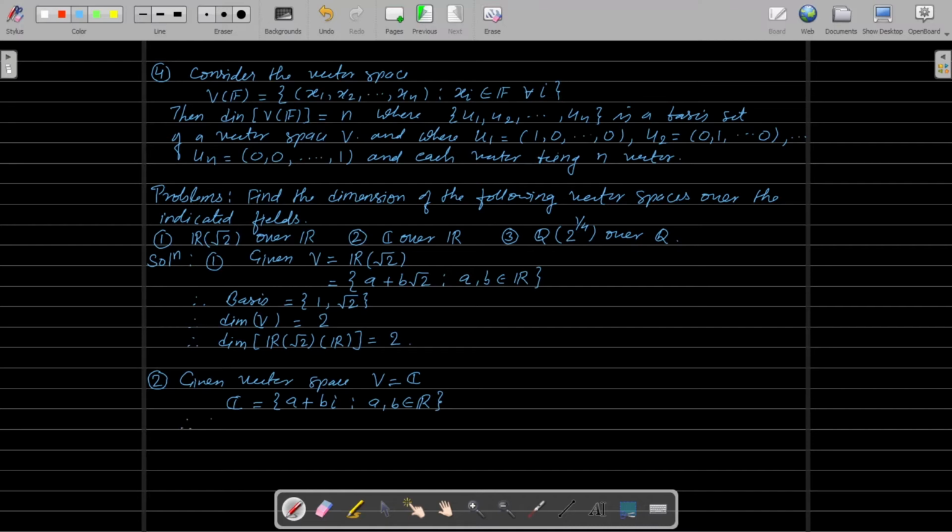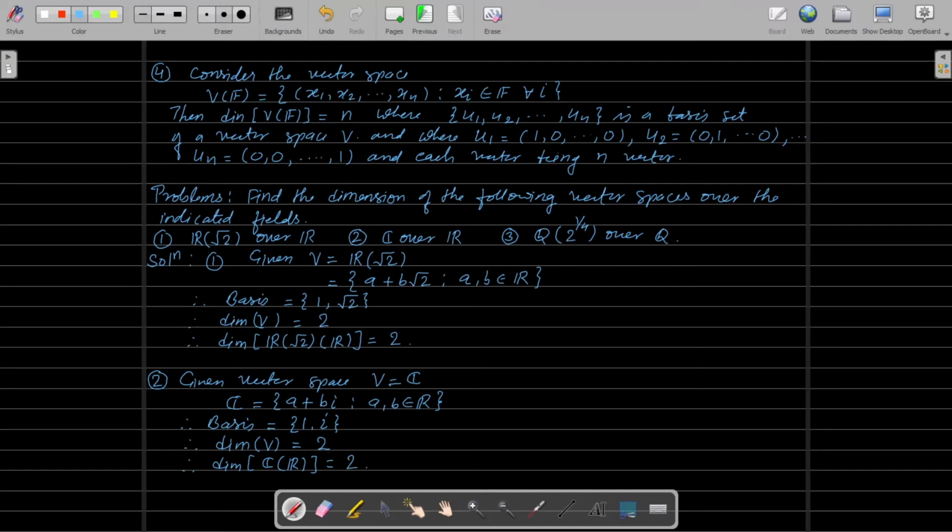Therefore the basis for this set is 1 and iota. Since the basis set has two elements, the dimension of the vector space V is equal to 2. Therefore the dimension of the vector space C over the field R is equal to 2.